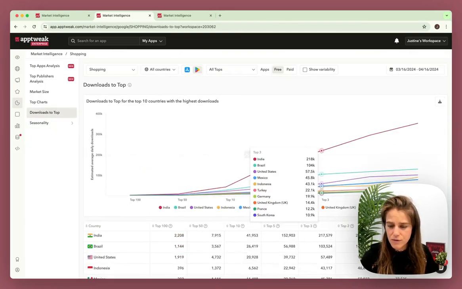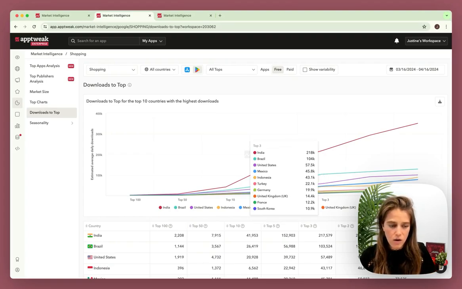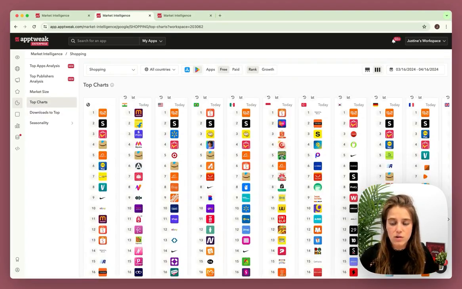We have more features to see. So for example, download to top, where you can respond to questions like how many downloads does my app need to rank in the top 3 in its category. You can also check the top chart to deep dive into the top apps by countries.